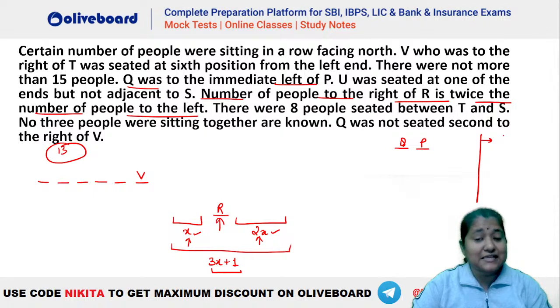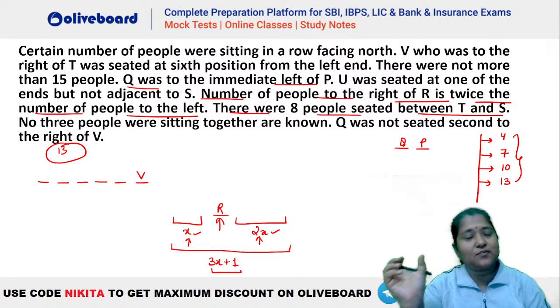Let's say if we take x as 1, so that means 3 plus 1, that is 4 persons can be here. Similarly, if you take x as 2, so 3 2s are 6 plus 1, 7 persons can be there. Similarly, 3 3s are 9, we can have 10 persons also, isn't it? Similarly, let's say if we take 4 here, so 4 3s are 12, 12 plus 1, 13. So any of the 4 possibilities are here, isn't it? But it is given that there are 8 people between T and S.